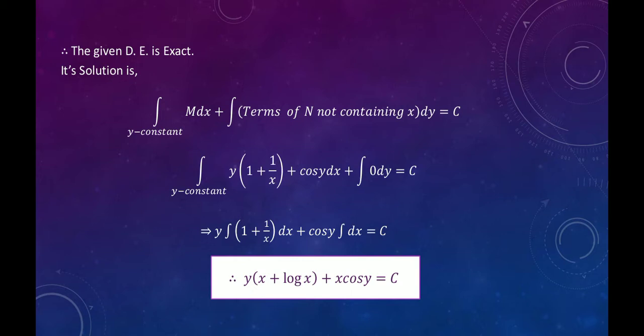Y is constant, so y can be outside the integration: y into integration of (1 plus 1 upon x) dx, plus cos y is a constant, cos y into integration of dx is equal to c. Finally, our solution is y into (x plus log x) plus x cos y is equal to c.